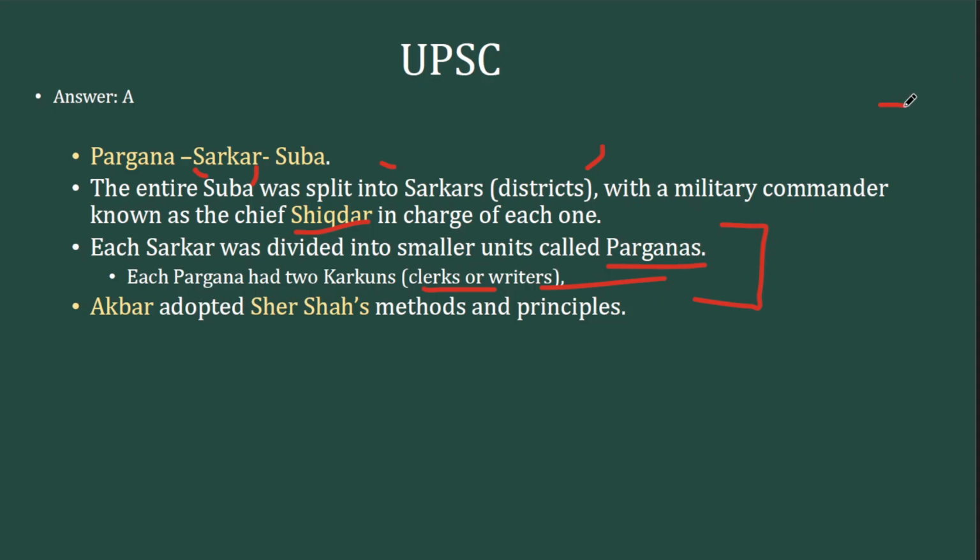Then this is one polity that is not indigenous to Akbar. This is something that was developed by Sher Shah. Sher Shah had a time period in between the reign of Humayun for a span of 10 to 15 years. Sher Shah defeated Humayun. Sher Shah was an Afghan ruler, whereas the Mughals are Timurids. So this progressive policy of Sher Shah was later adopted by Akbar when he came to power. That's the logic behind that.